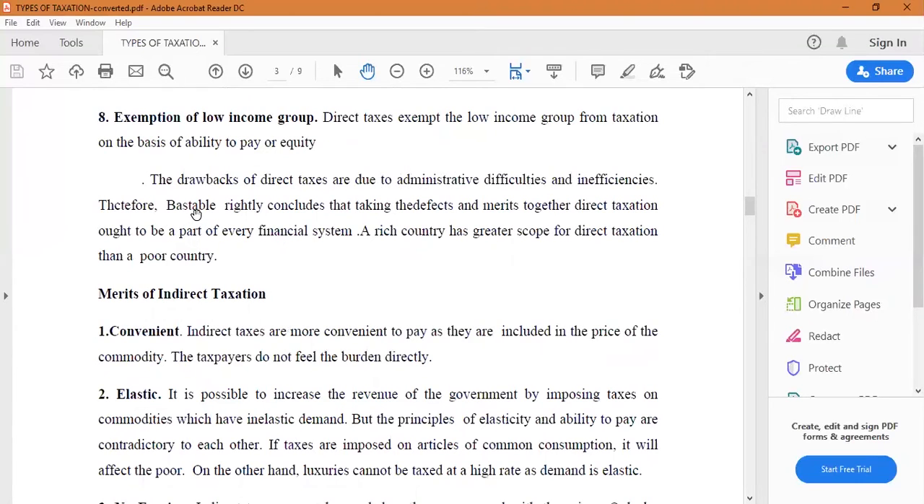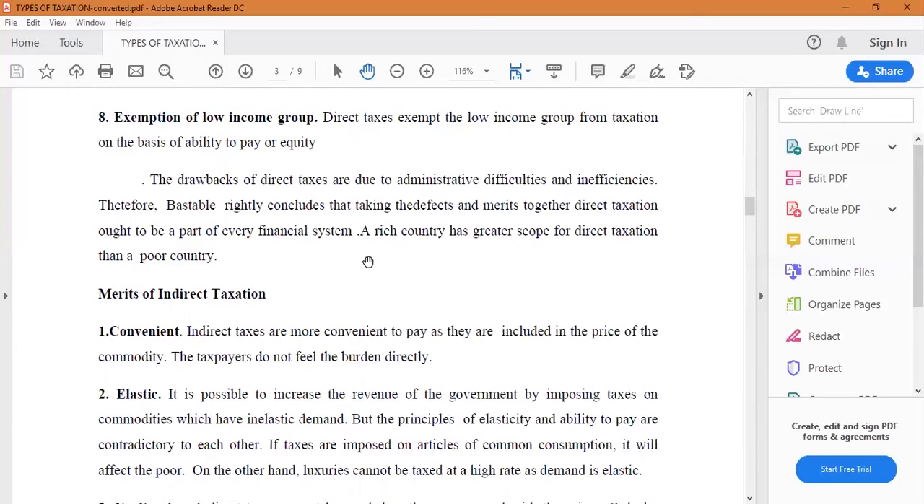Therefore, Professor Bastable rightly concludes that taking the defects and merits together, direct taxation ought to be a part of every financial system. A rich country has greater scope for direct taxation than a poor country, because a rich country will have more number of rich people than a poor country. So many of the rich countries go for direct taxation. They depend more on direct taxation.